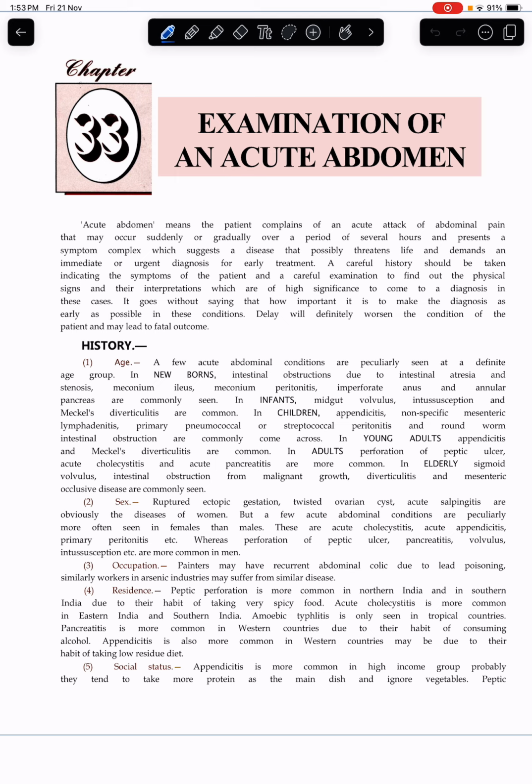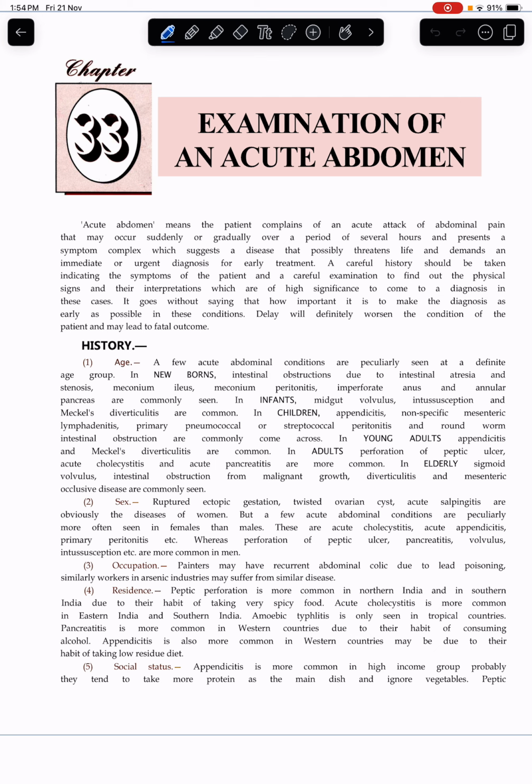A careful history should be taken indicating the symptoms of the patient and a careful examination to find out the physical signs and their interpretation, which are of high significance to come to a diagnosis in these cases. It goes without saying how important it is to make the diagnosis as early as possible in this condition. Delay will definitely worsen the condition of the patient and may lead to fatal outcome.